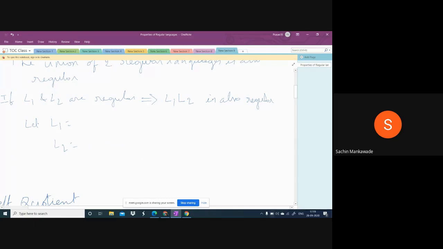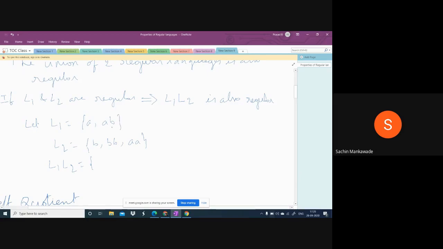Let us take L1 equal to A, AB, and L2 equal to B, BB, AA. Then L1 followed by L2 is the strings in L1 appended with strings in L2.